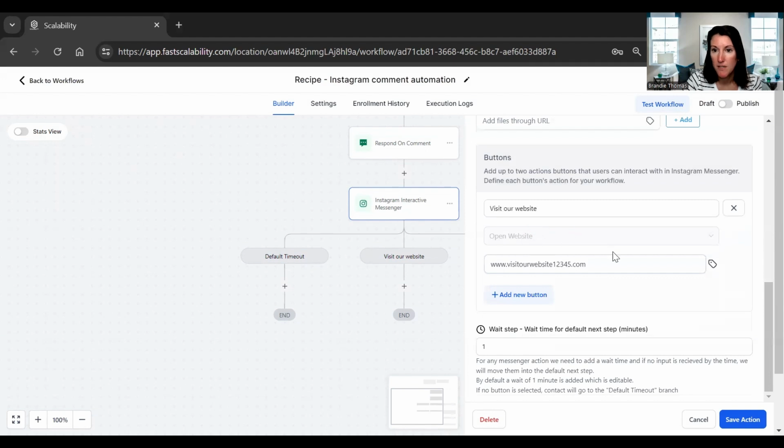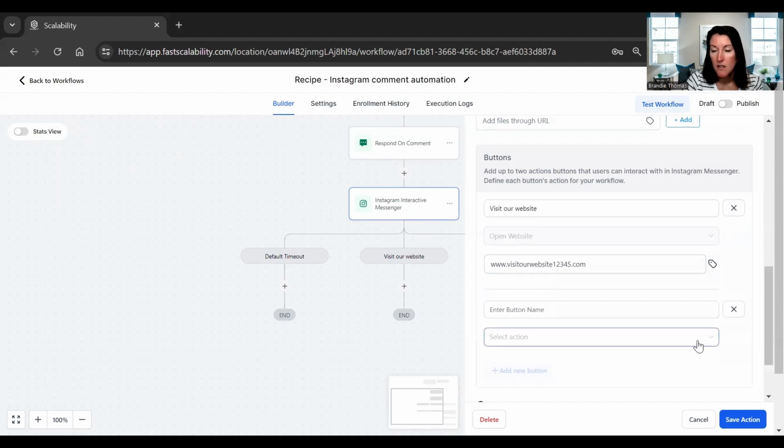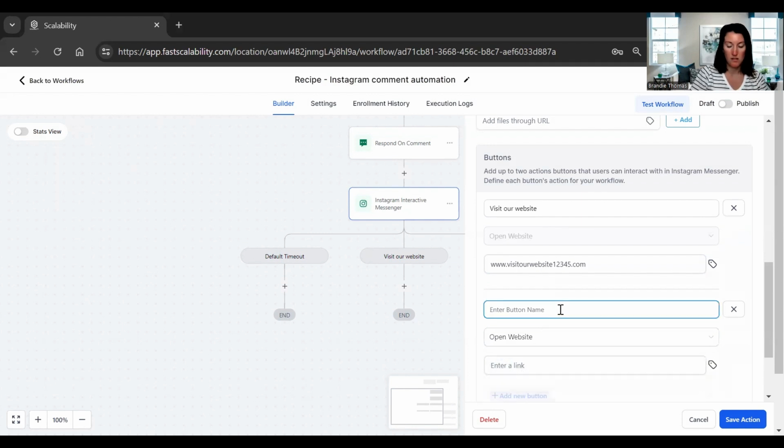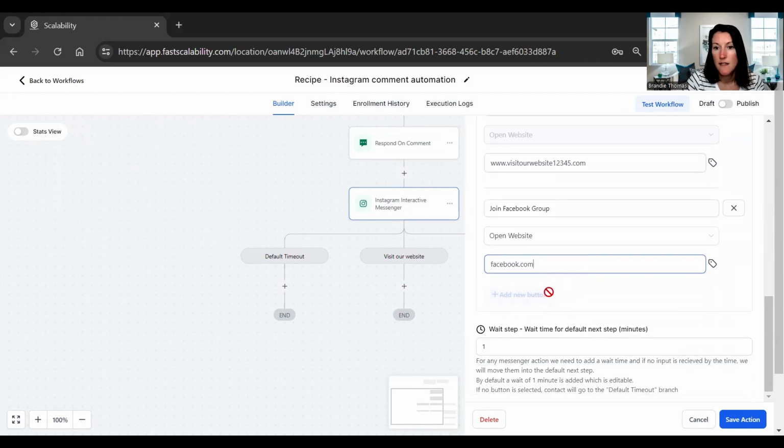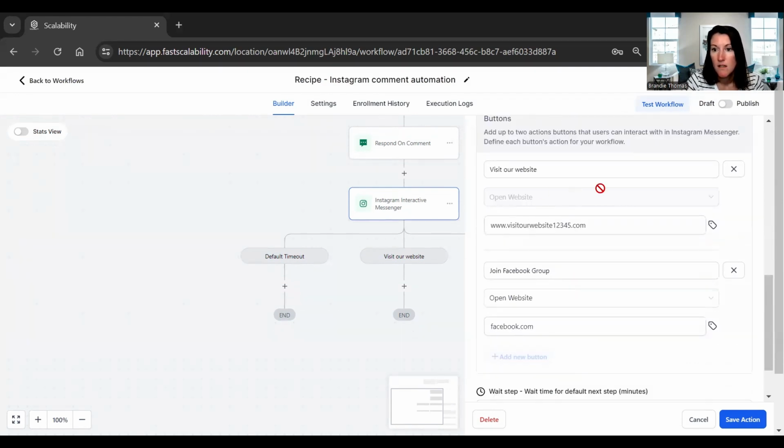Okay, so I'm going to update that because I want to add a new button. And I want that button to have open website. So join Facebook group. And then I can enter my link here. And then again, can I add more than two buttons? Okay.